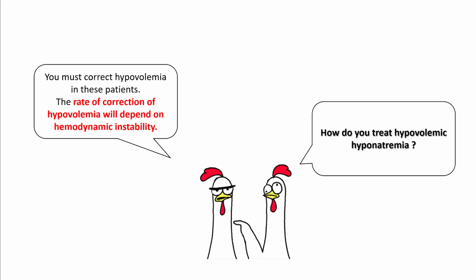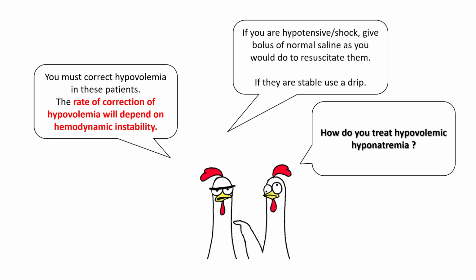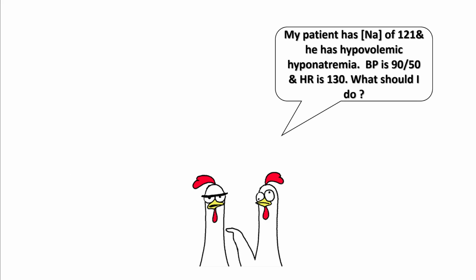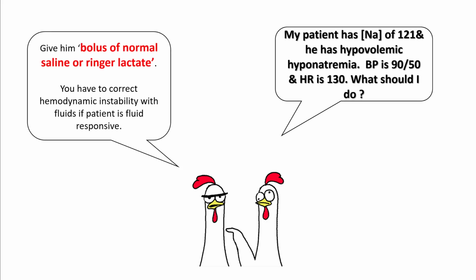The first step is to correct the hypovolemia, and the rate of correction will depend upon the hemodynamic instability. If you're in hypotension or shock, you have to give a bolus of normal saline as you would like to resuscitate them. If they are stable, you can use it as a continuous drip. Remember, the ADH response in hypovolemia occurs later, so if you don't correct the underlying problem, you may run into other problems like organ failures such as acute kidney injury. If your patient is hemodynamically unstable, you can give them a bolus of normal saline or ringer lactate, and you correct the hemodynamics if your patient is fluid responsive.